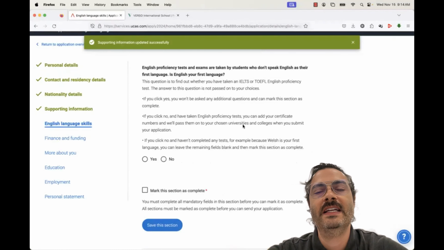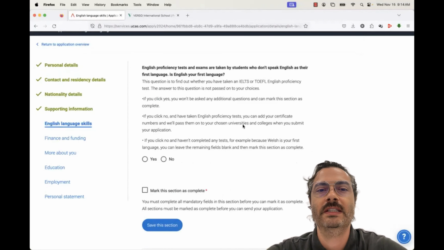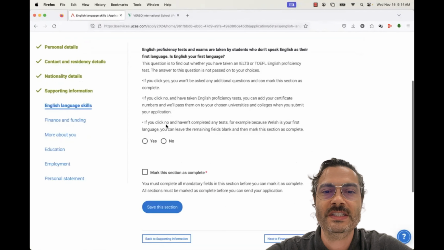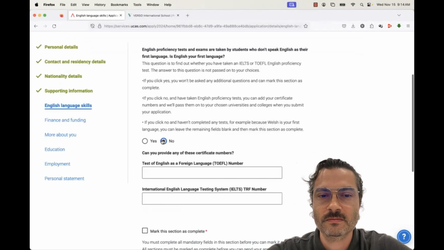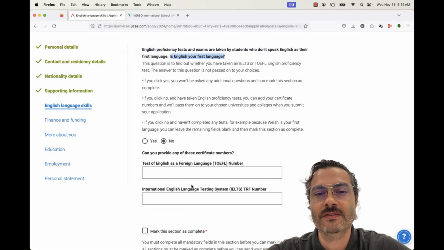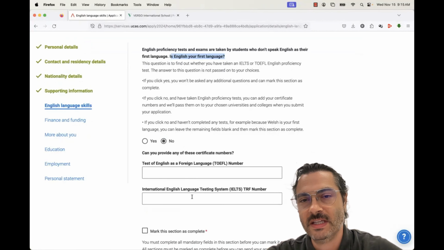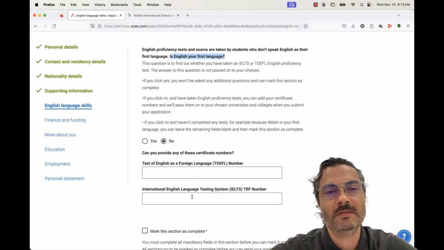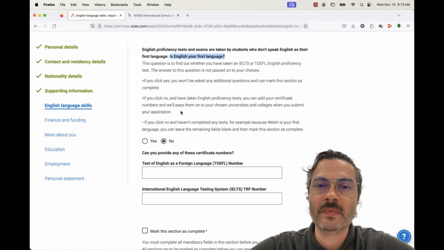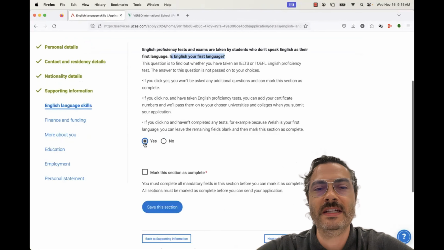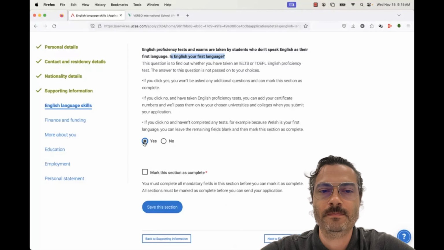Here's where, if we've taken English language testing, we can adjust this and add in information. If we say no to the question of, is English your first language, you'll need to put in one of these 2 exams here, unless you're giving something directly to a university. If you say yes, it's my native language, you don't need to worry about that.